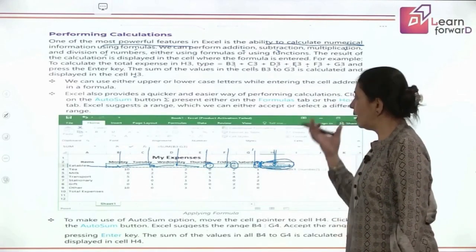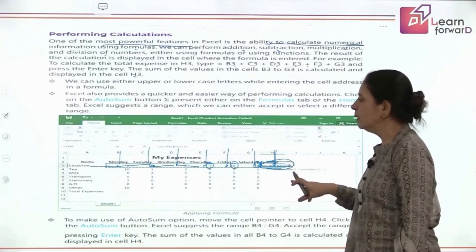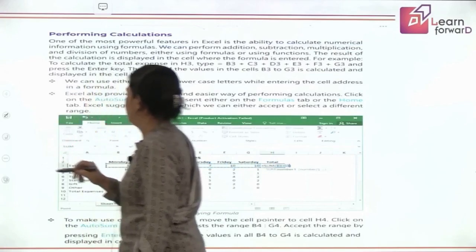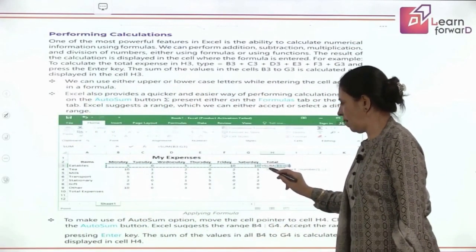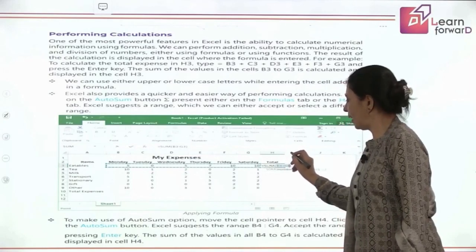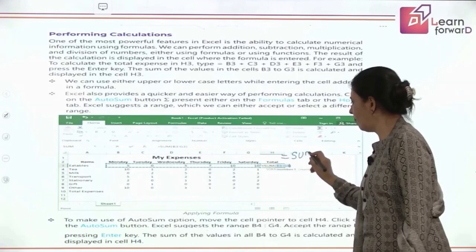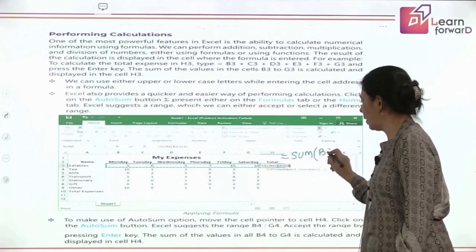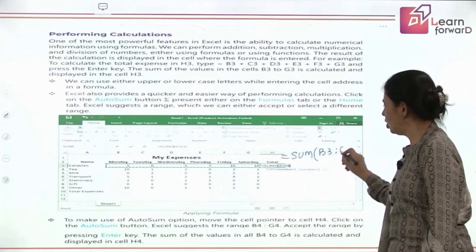Then there is another way to write it, by putting the formula over there. Now how to put the formula? We have to write the formula in this way: equal to, then SUM, then we put a bracket, B3, that means the starting location of the cell, colon G3.